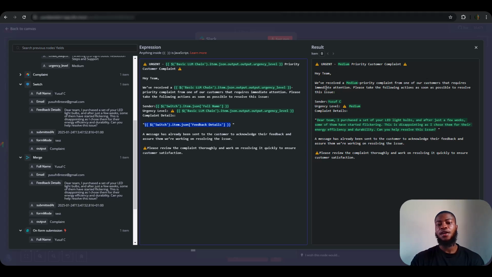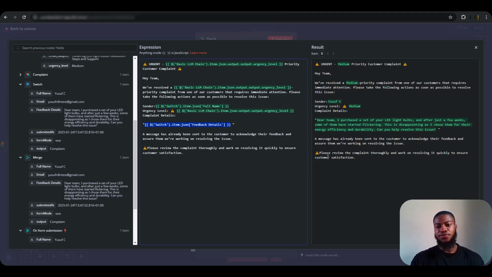Hey team, we received a medium priority complaint from our customer that requires immediate attention. Please take the following actions as soon as possible to resolve this issue. The sender name, the urgency level, and the complaint details, which is this. A message has already been sent to the customer to acknowledge their feedback and assure them we are working on it. This is talking about the Gmail message we sent to the customer earlier.